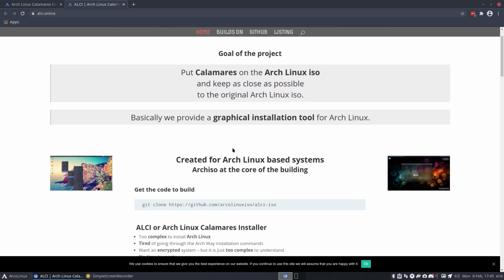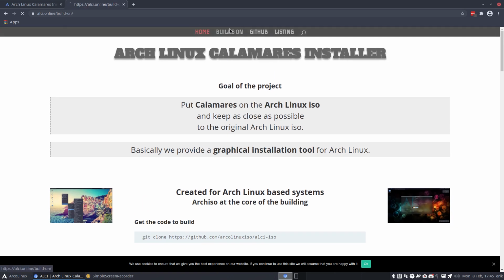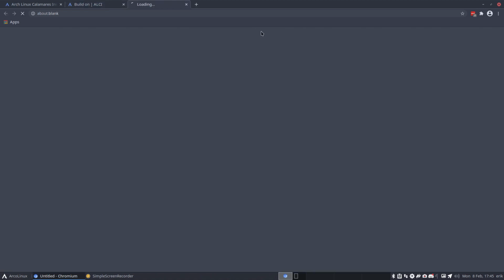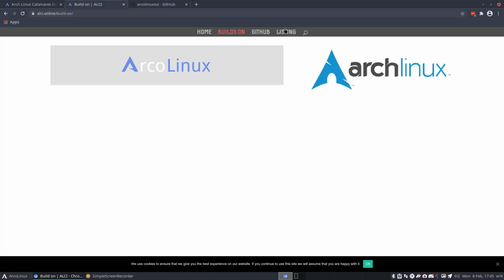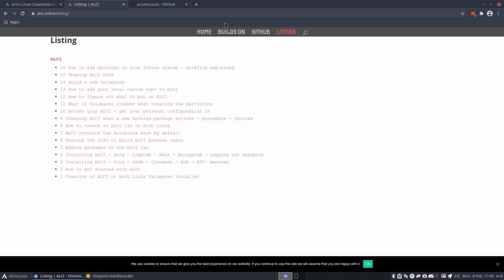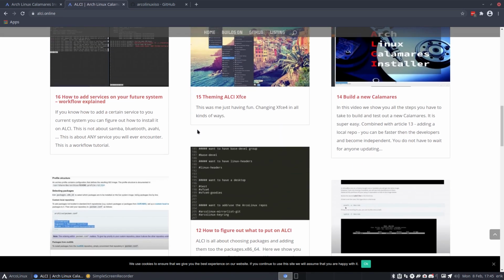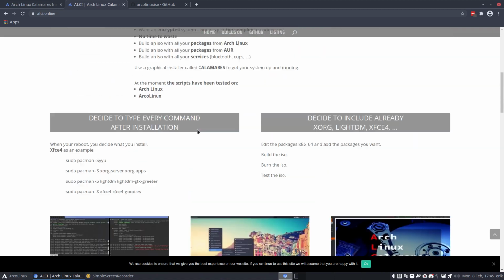And I'm going to visit many of our brothers and sisters and see where we can build it on, right? There are probably many ArcoLinux related systems. Ooh, that's not a nice name. Should change that. And here's the GitHub. And then we have the listing, which is just the list of all the articles we have. If you want to go quickly scroll through it, that's maybe an easier way than go down.